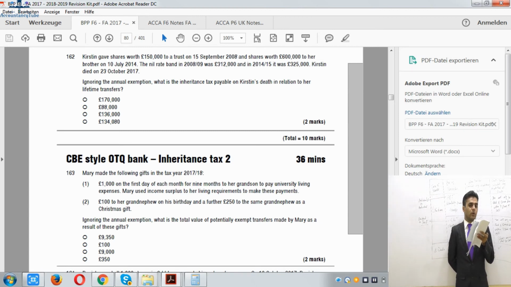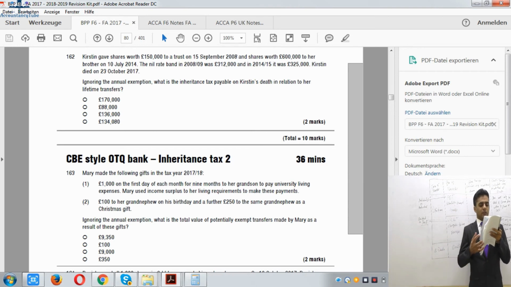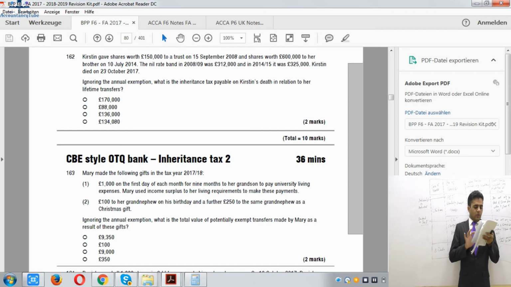So this £325,000 nil rate band will be used against the £150,000 first, then the remaining nil rate band will be used against £600,000. Alright? Now up to the nil rate band it will be at the rate of 0%, and above the nil rate band there will be tax at the rate of 40%. Right? And because it was a potentially exempt transfer, there won't be any gross value on that. Right, so I hope that you can calculate it, and you have already calculated it. There isn't any problem with regards to that.